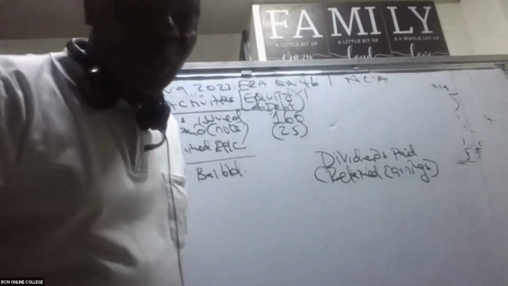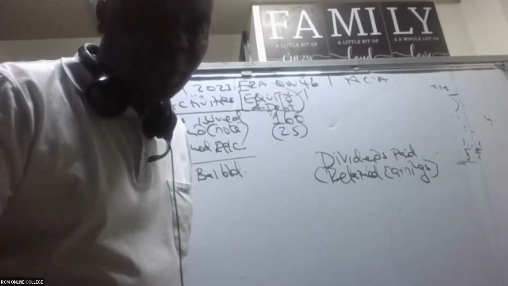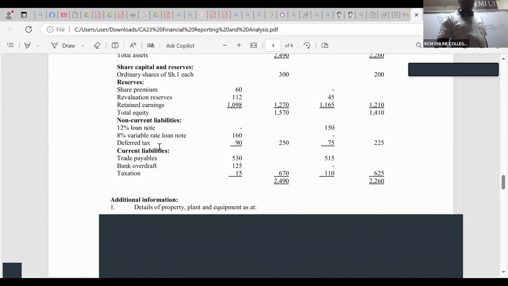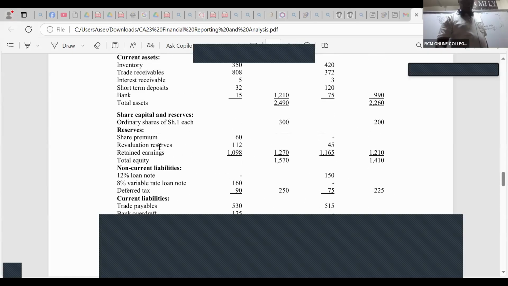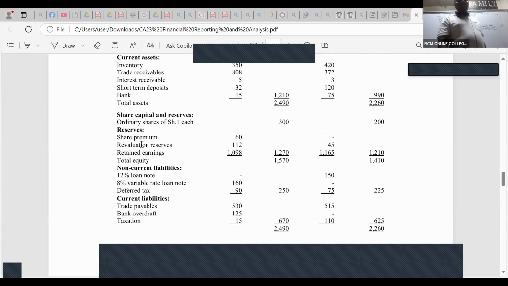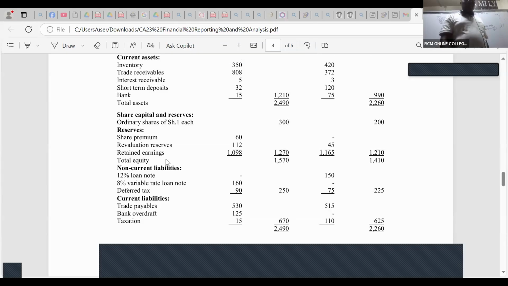So retained earnings, how much do we have as retained earnings here? If you look at this question very well, if you look at retained earnings under equity, you can see retained earnings brought forward were 1210.